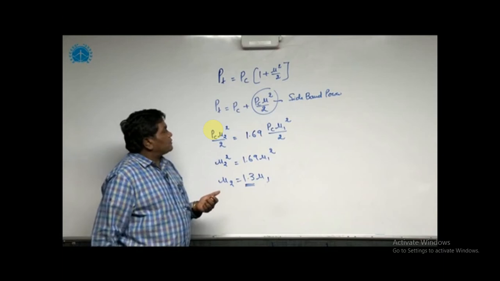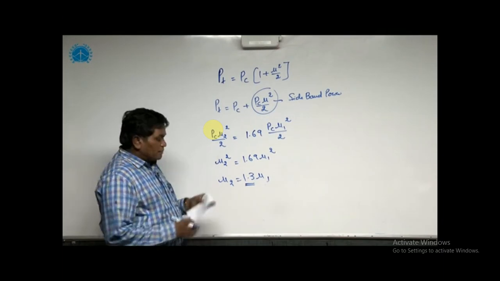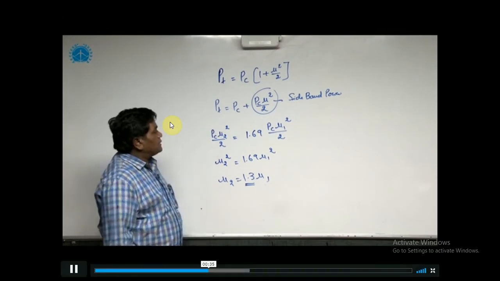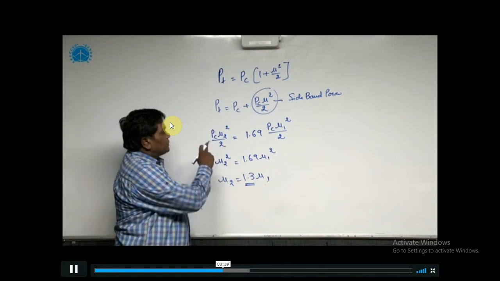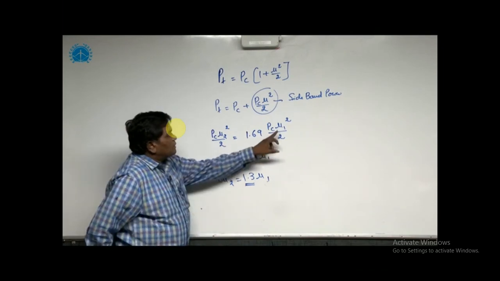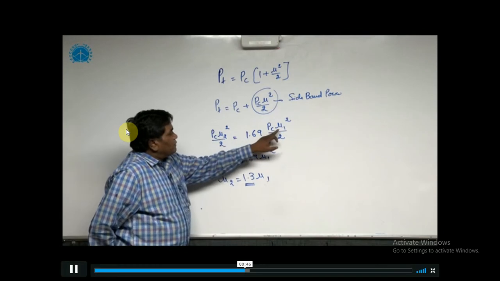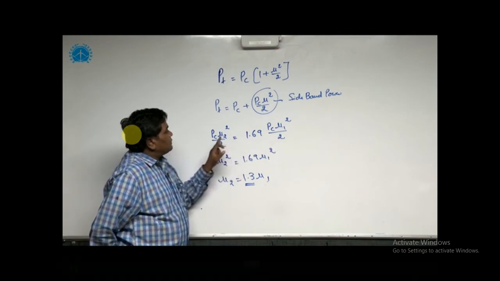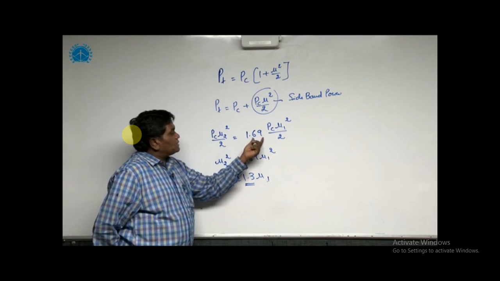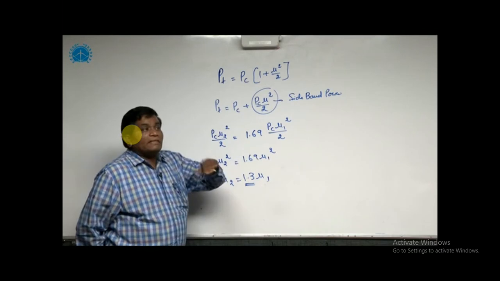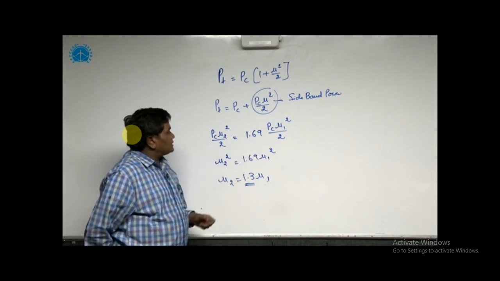Now in the question it is given that the sideband power is increased by 69%. See here, initially the modulation index is mu1 and here mu2. So when the modulation index is increased from mu1 to mu2, the sideband power increases by 69%. Because it is given as increasing by 69%, it is written as 1.69.